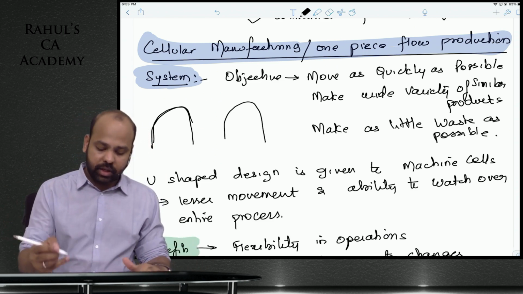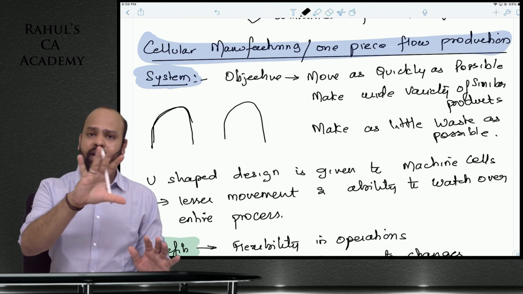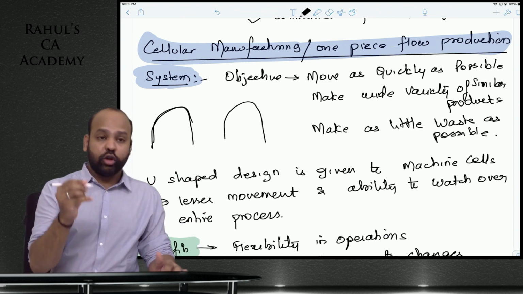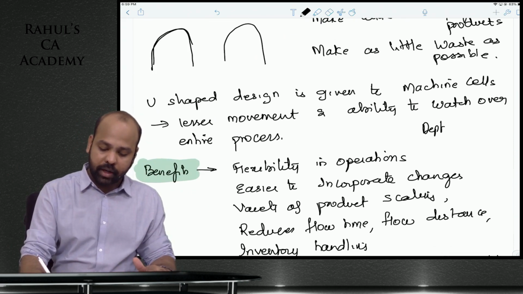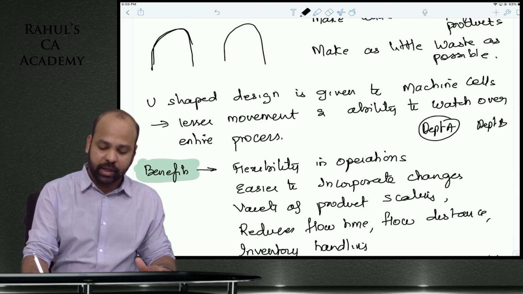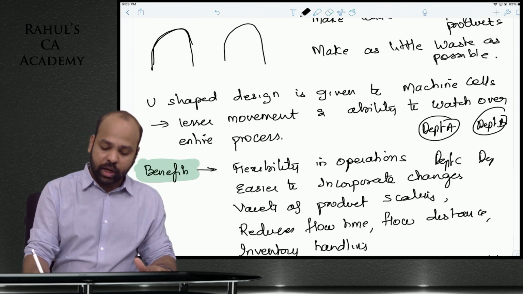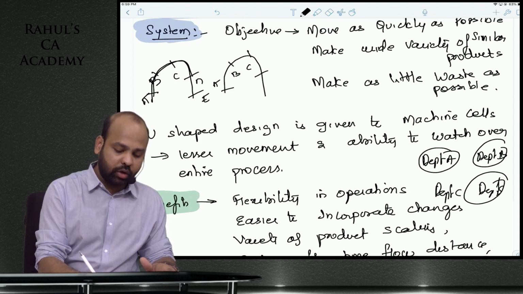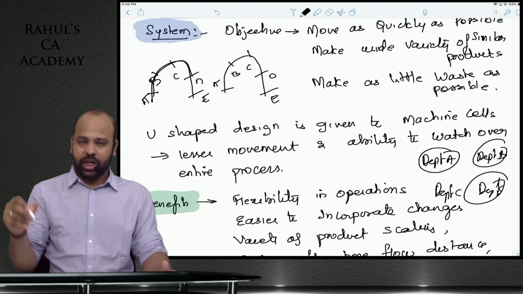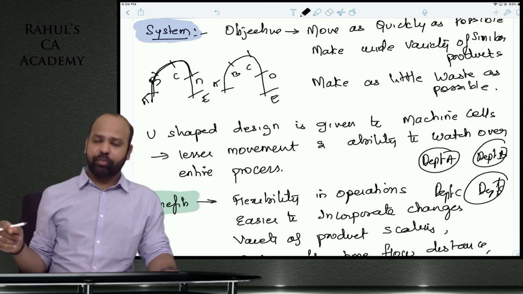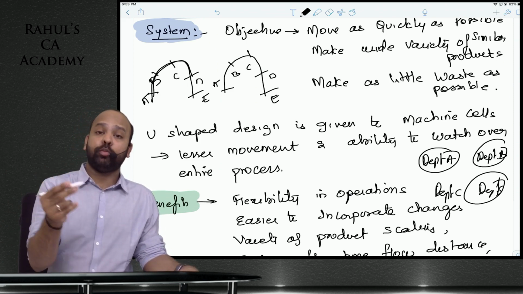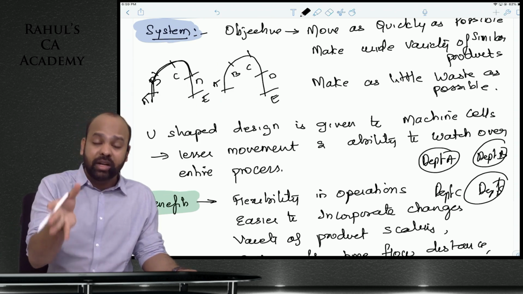Under cellular manufacturing, if you go through our notes, I've given a diagram as to how cellular manufacturing works. A detailed picture is given there. Instead of having separate departments, like department A which manufactures a particular aspect, department B, department C, department D, let us have machine A, machine B, machine C, machine D, machine E. From start to finish, are we able to integrate the operations and put them in a U-shaped format so that it takes lesser time for people to move from one equipment to another, and 1 or 2 employees will be able to handle all the operations from the beginning till the end, so that if there are any defects, they will be identified.